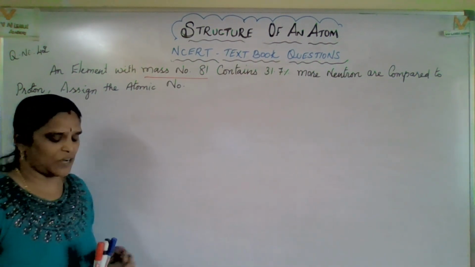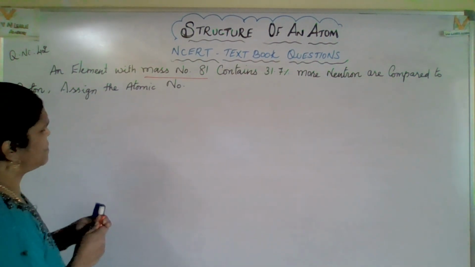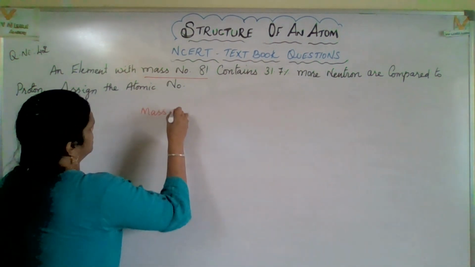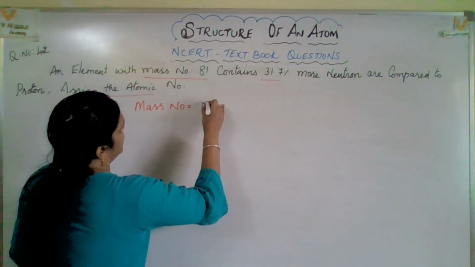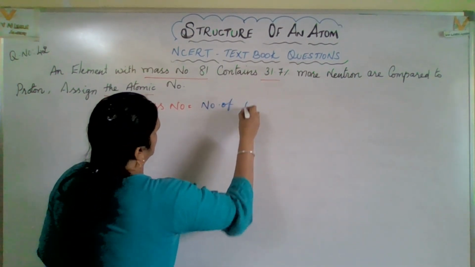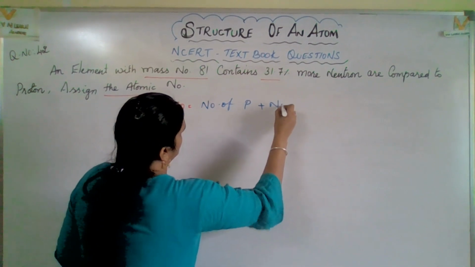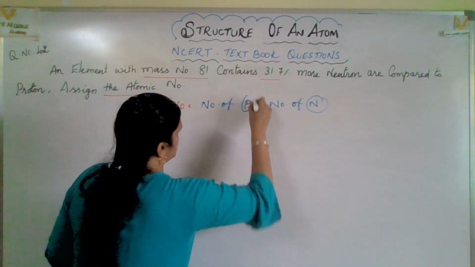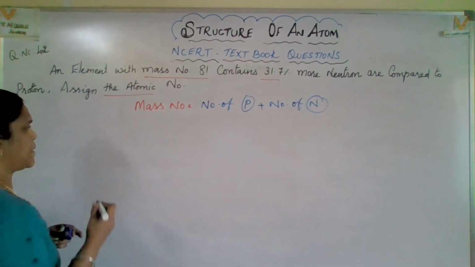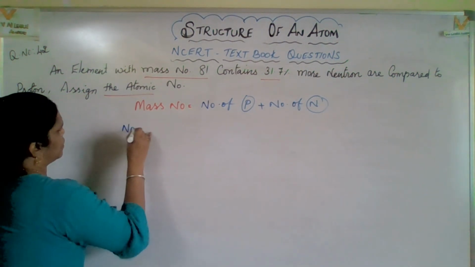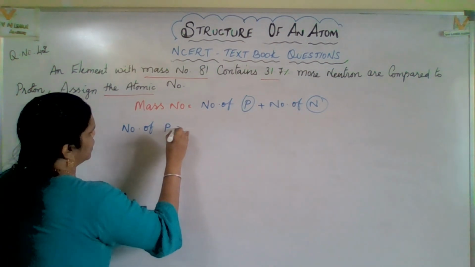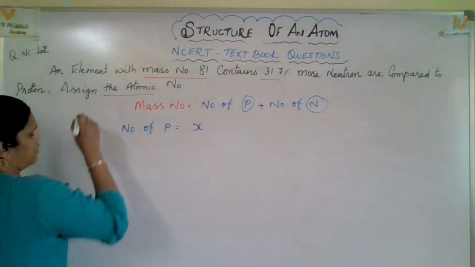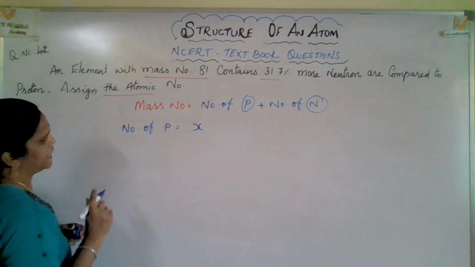So only the mass number is provided. Generally, mass number means number of protons plus number of neutrons. So the number of protons plus the number of neutrons is the mass number. Okay, number of protons, let us keep it as X, because that is what we have to find out, indirectly the atomic number.